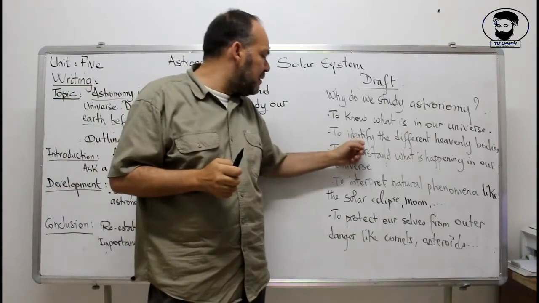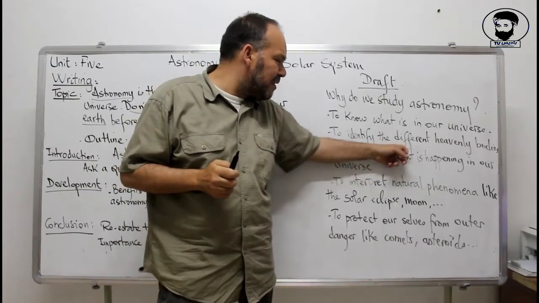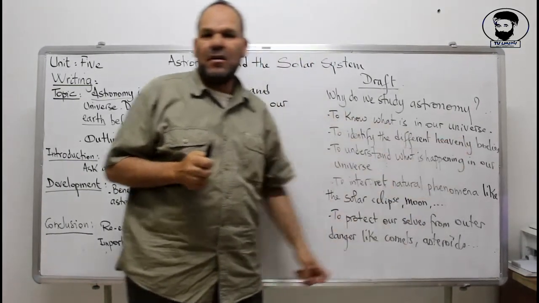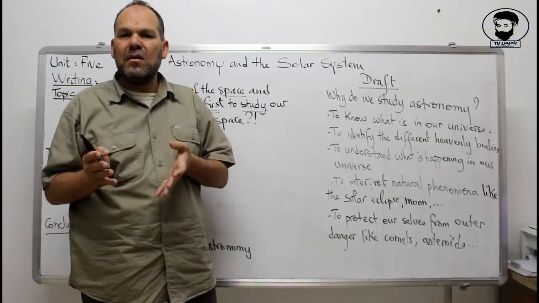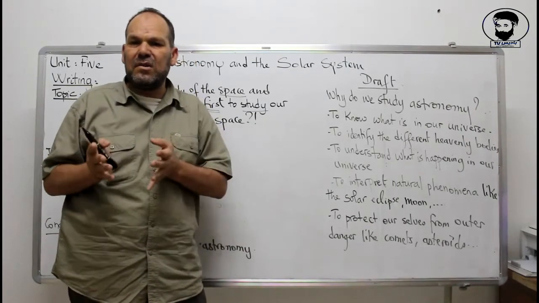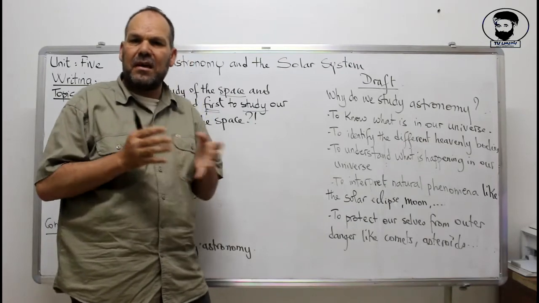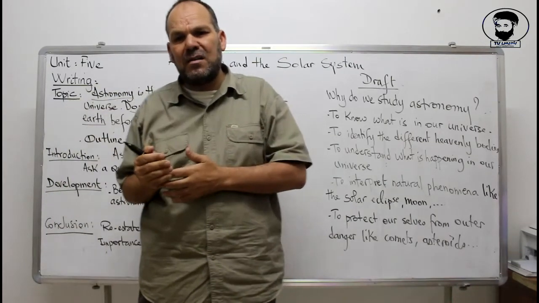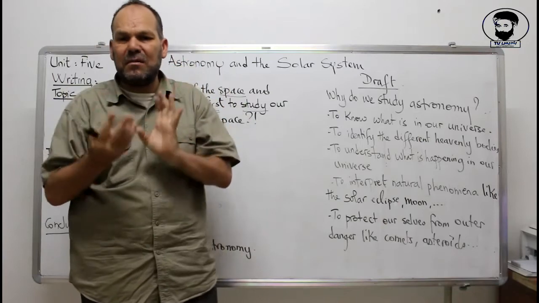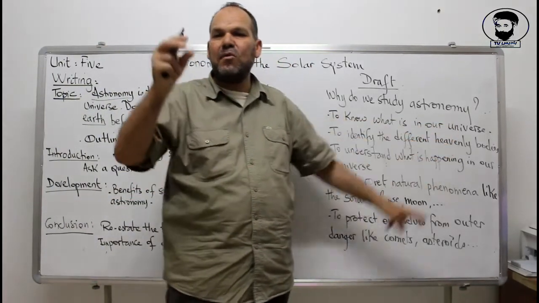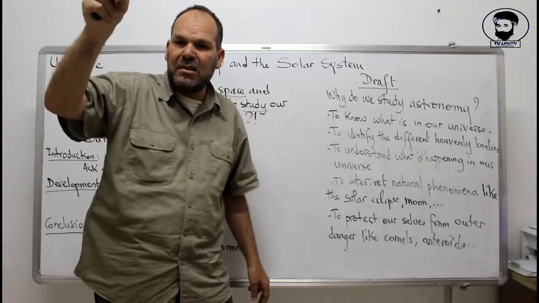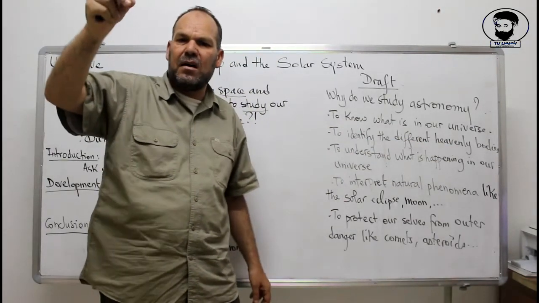Second, to identify the different heavenly bodies. We must know what is the difference between a planet, a moon, a galaxy, the universe, the space, the comets, the asteroids, how many planets are in the system, what is the relation existing between these heavenly bodies. Remember that we said that the heavenly bodies are those parts of the space, the planets, the moons, the stars.